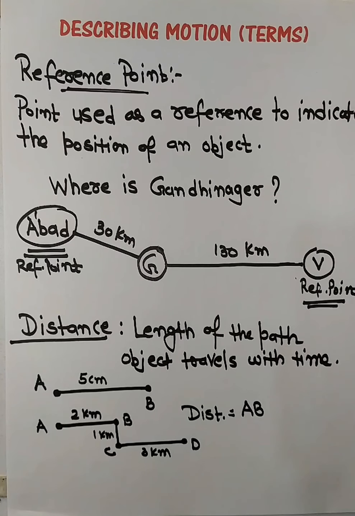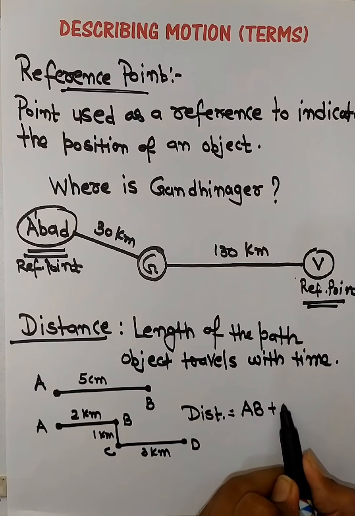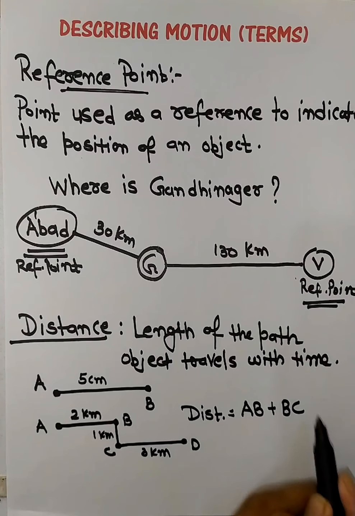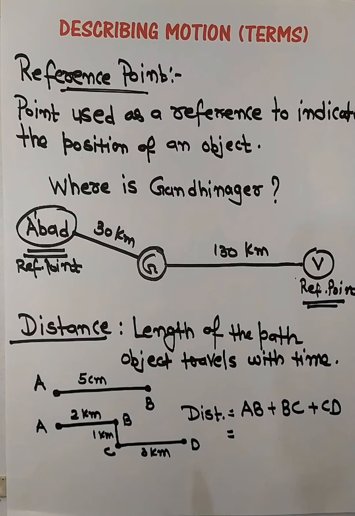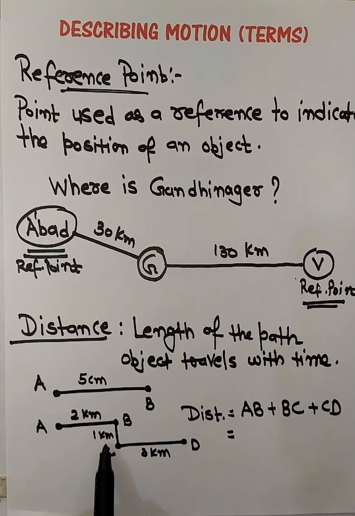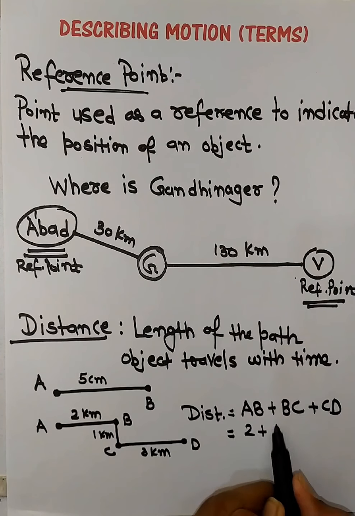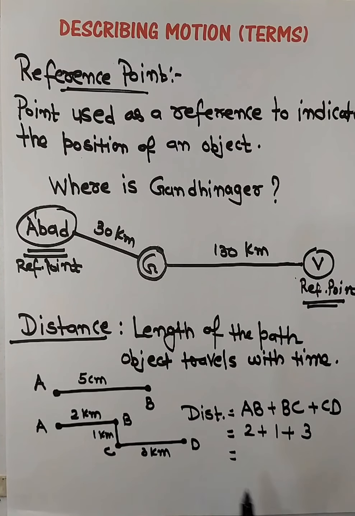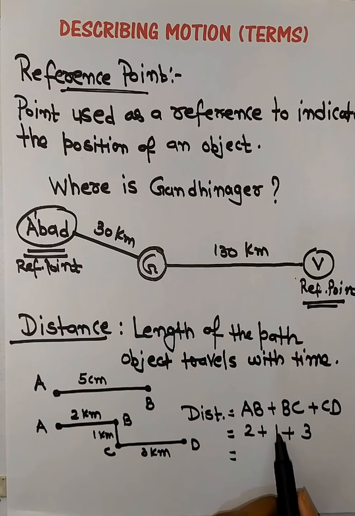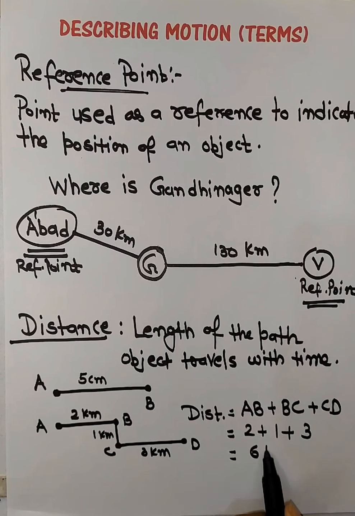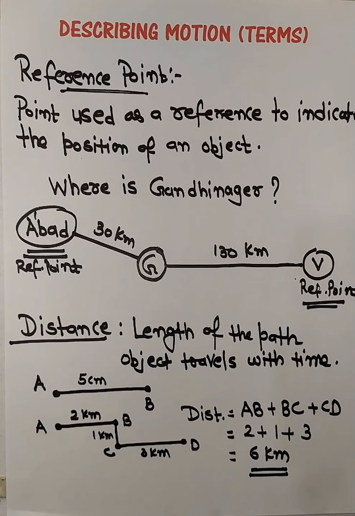The object travels A to B, then B to C, then C to D. So the total path length is 2 kilometers plus 1 kilometer plus 3 kilometers, that is 2 plus 1 is 3, 3 plus 3 is 6 kilometers. So distance is the length of the path the object travels with time.